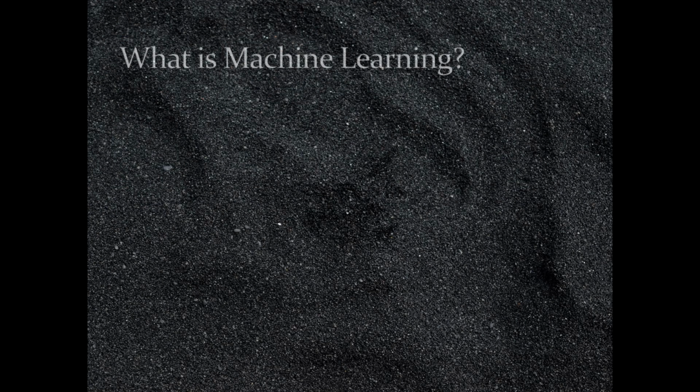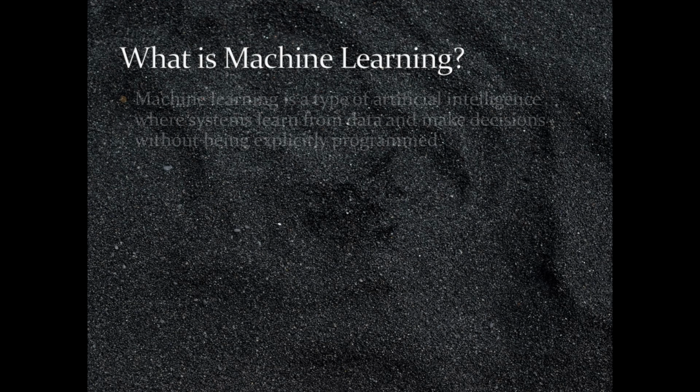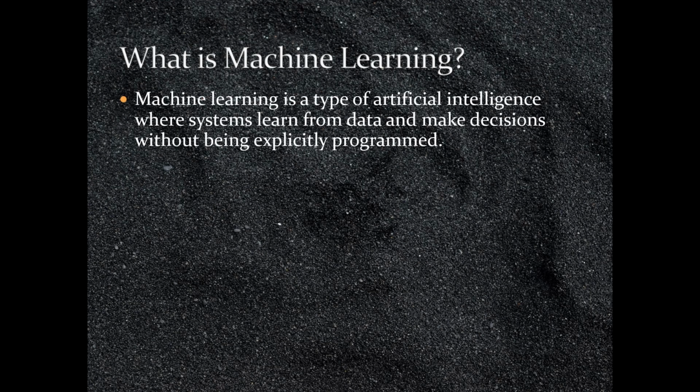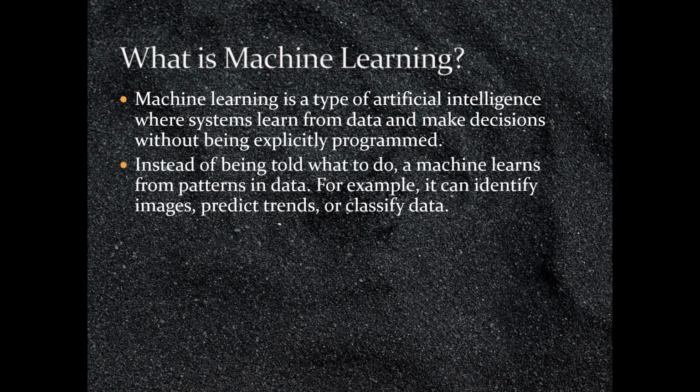What is machine learning? Machine learning is a type of artificial intelligence where systems learn from data and make decisions without being explicitly programmed. Instead of being told what to do, a machine learns from patterns in data. For example, it can identify images, predict trends, or classify data.